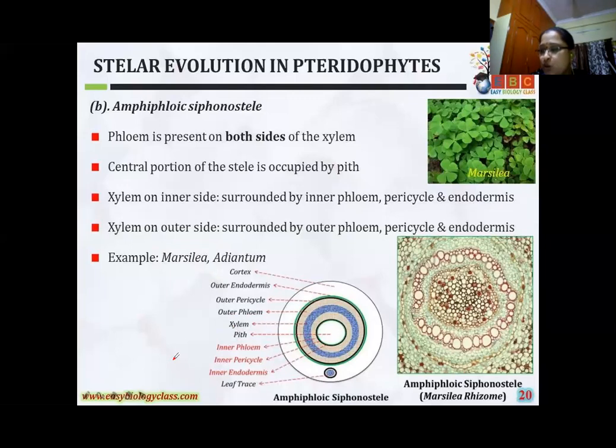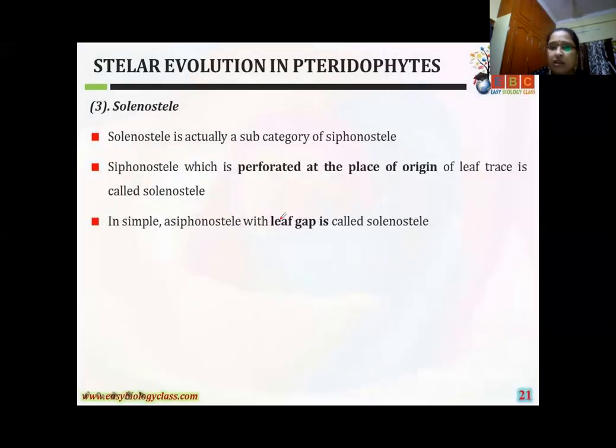Next one, solenostele, or this one is called the last one. Eustele and siphonostele. The third one I'll explain. In the third part also stele is there. That stele is called eustele. Here eustele is not there, but I'll explain. This type of stele is formed by breaking of the vascular cylinder along with the central pith. A number of collateral vascular bundles are present, and these bundles are arranged in a ring. This stele is called the eustele.